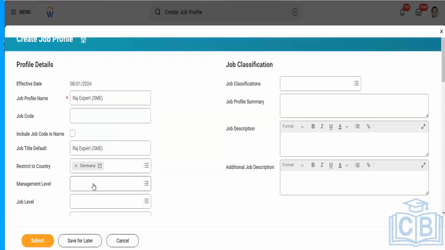I have a question here. In our company, we have various departments, like supervisory organizations as per Workday. Let's say we have sales, finance, risk management, HR and other teams.